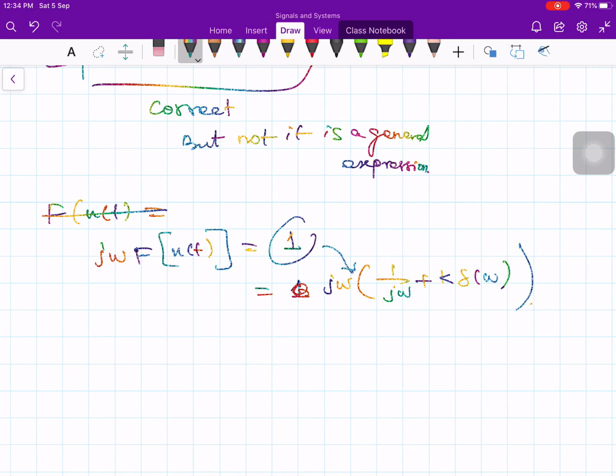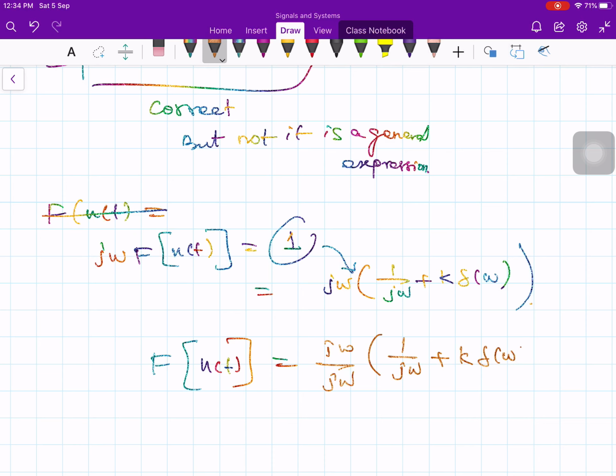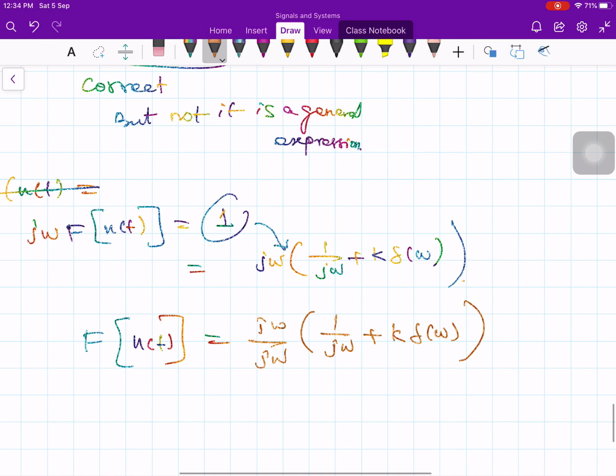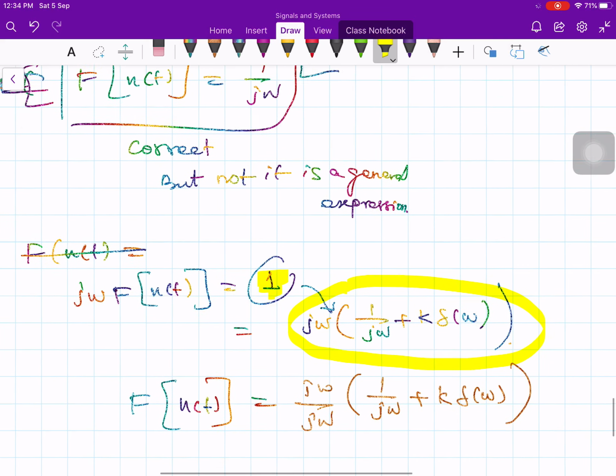Now bring this j omega to the right hand side, then Fourier transform of u of t is equal to j omega divided by j omega times 1 over j omega plus k times del of omega. Please remember how I got this step. This 1 can be written like this. This just now we justified. Look at here.